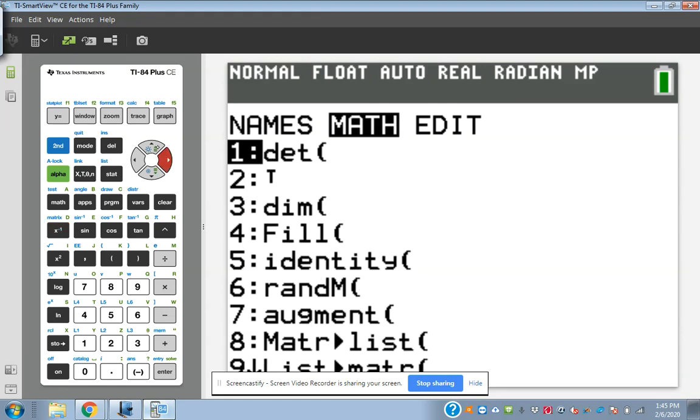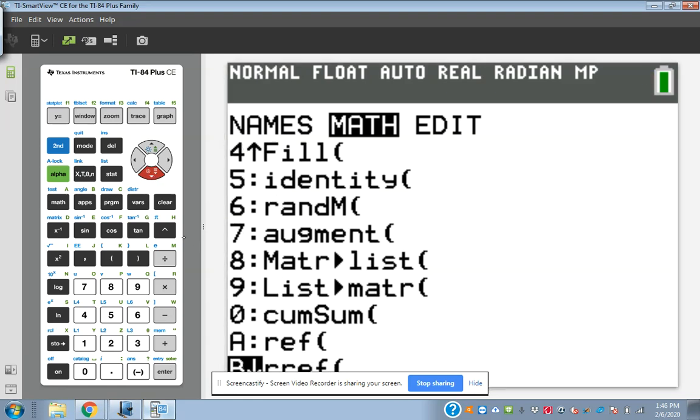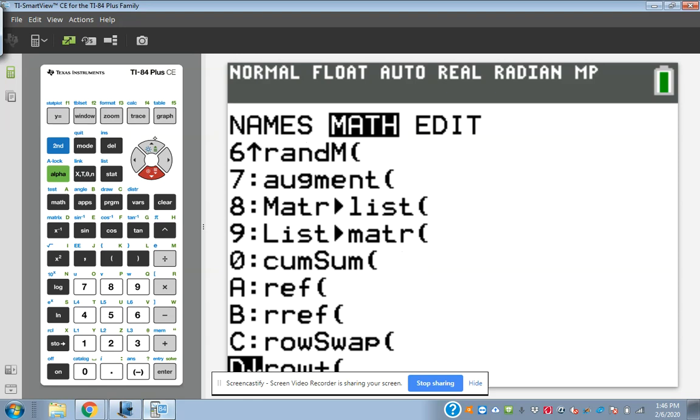We're going to scroll down through this list until we find RREF. It should be down toward the bottom. Mine is at option B, and depending on what operating system you got on there, it'll be somewhere.